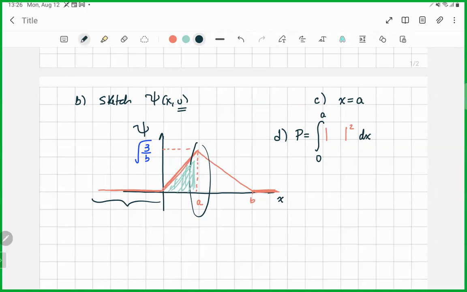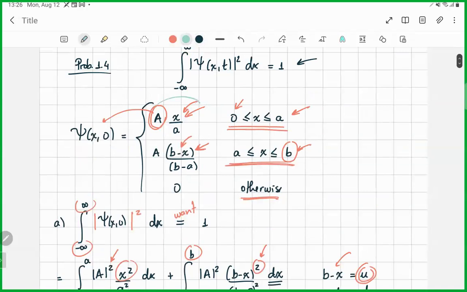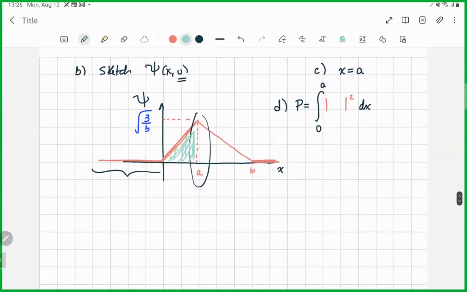Here we get the absolute value squared of big A, times x squared over a squared, dx. But this absolute value of A squared, we already computed. We know that this is just 3 over b, correct?